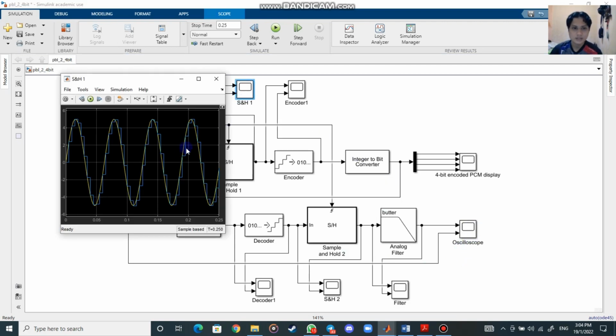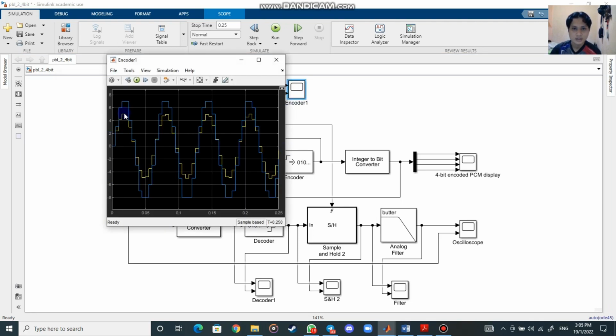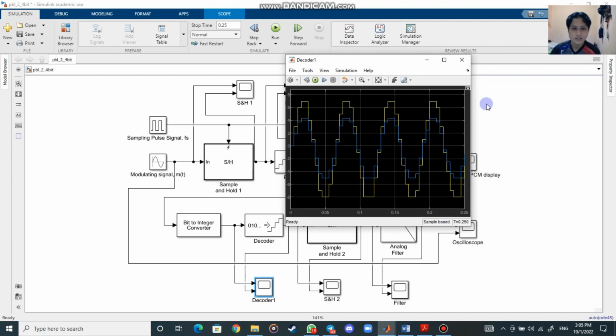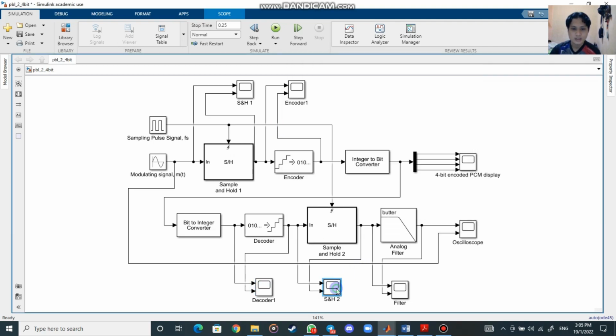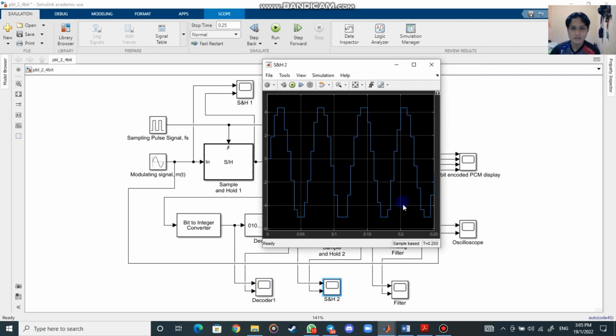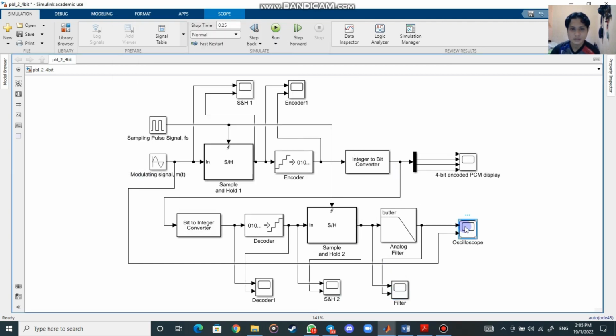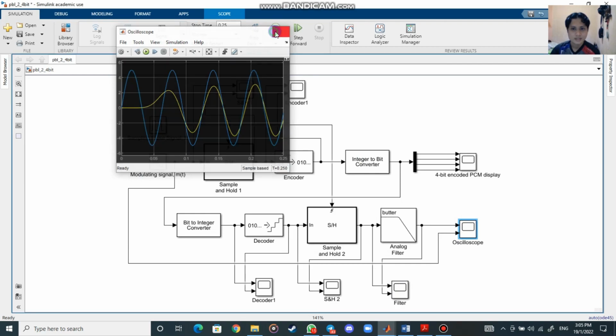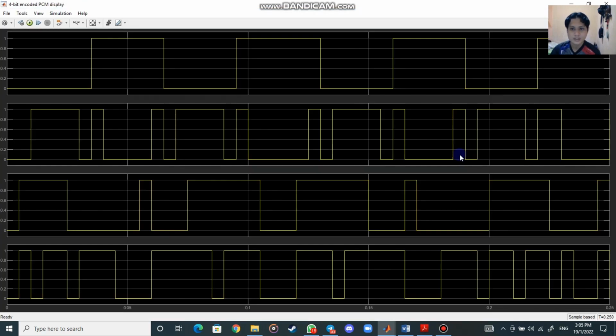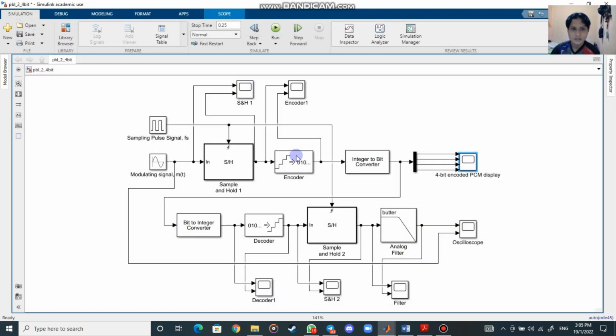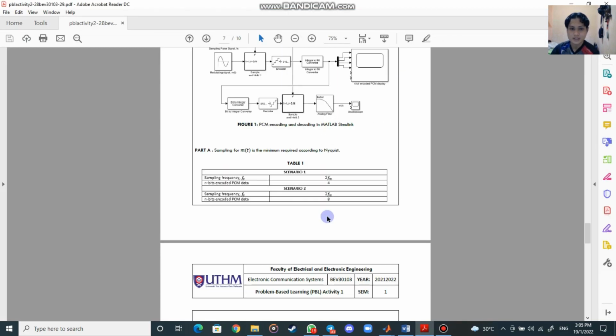The first one is SNH1, this is encoder 1, this is decoder 1, this is SNH2, this is the filter, and the last one is the oscilloscope. The most important is the graph for the 4-bit encoded display. This is the result. After that, we can proceed to the other scenarios.